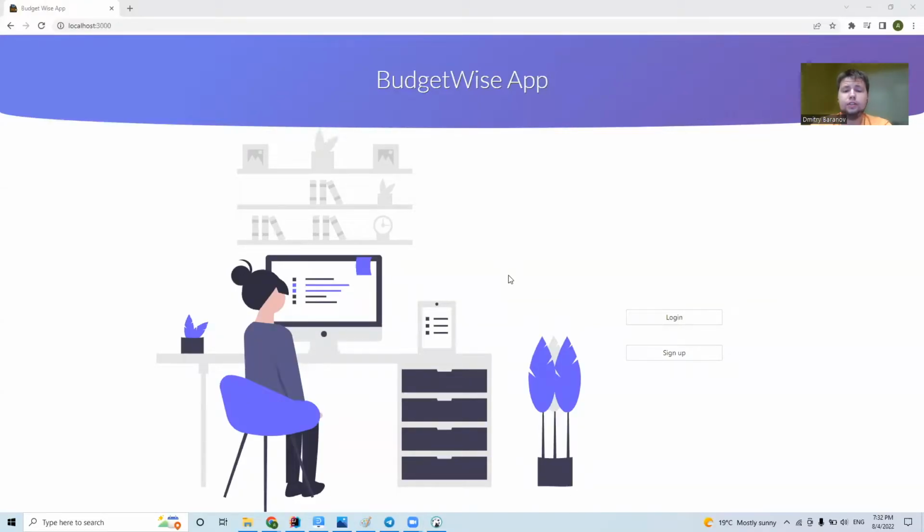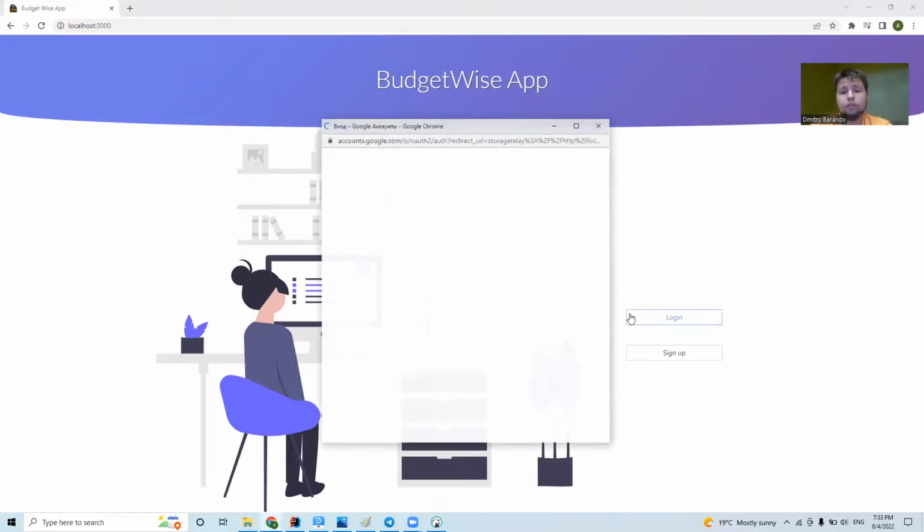Hi, my name is Dmitry. I'm a member of a group called BudgetWise, and today I'm going to demonstrate some features of our app, especially login, our header for the page, and analytics. So let's get started with login.